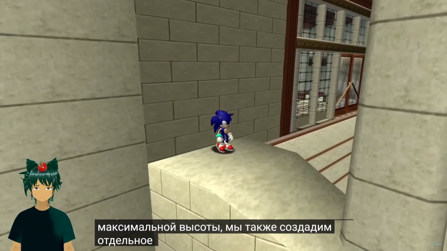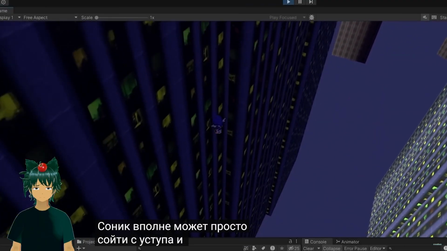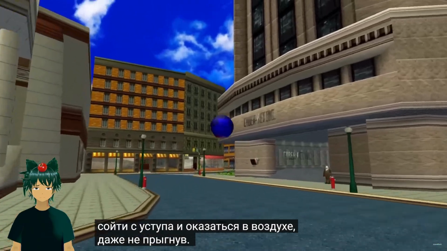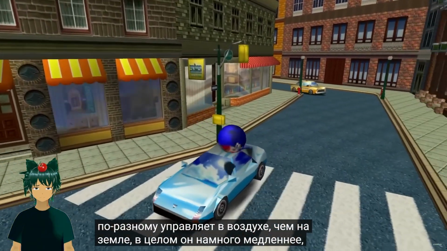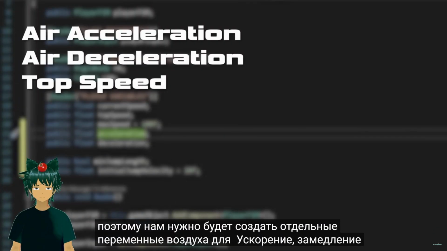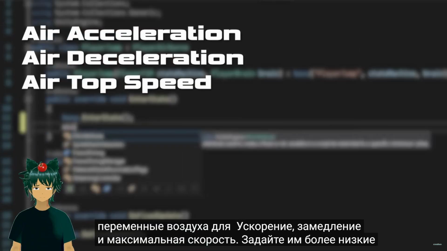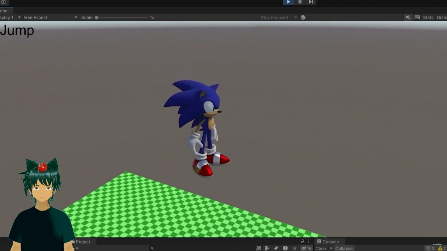We'll also make a separate fall player state because it's completely possible for Sonic to just walk off a ledge and go airborne without even jumping. Also, Sonic controls differently in the air than he does on the ground. In general, he's a lot slower. So we'll need to make separate air variables for acceleration, deceleration, and top speed and set them at lower values. And there we go.